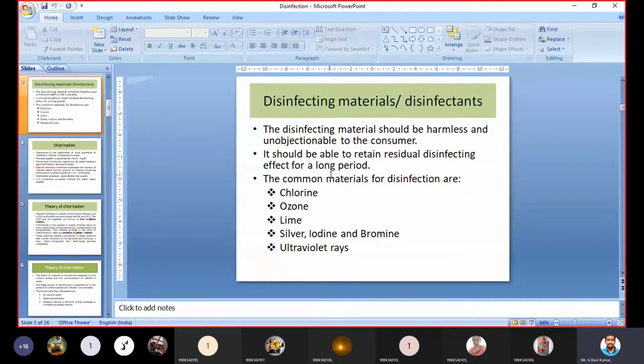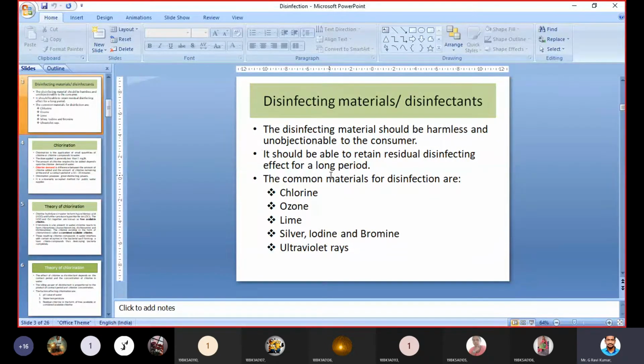If any disinfectant possesses these two properties, that it can exist for a longer time in the water and it is harmless and unobjectionable to human beings, then we can use that disinfectant as a treatment material for treating water. The common materials for disinfection are chlorine, ozone, lime, silver, iodine, bromine, and ultraviolet rays. These are the different substances we can add or apply to water, and then the bacteria or microorganisms present in the water will die off.